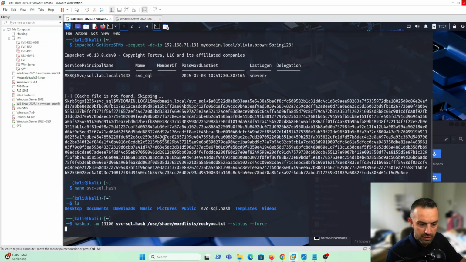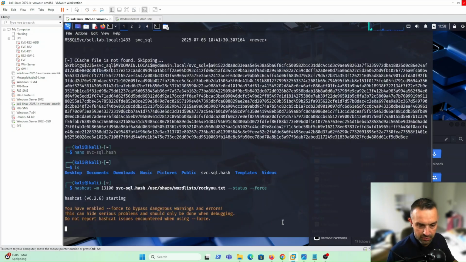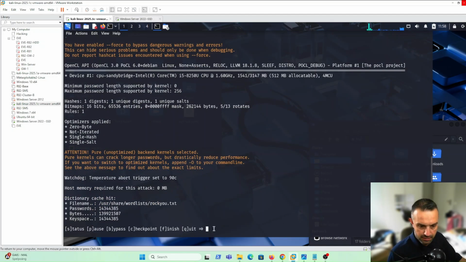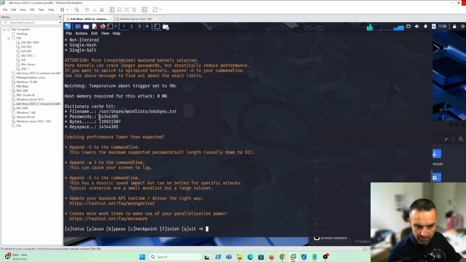We will use the rockyou passwords list, which we showed in a previous video. It has about 14 million passwords. And we are cracking this hash. Let's press enter. Please be patient. As you can see here, the number of passwords is so large.